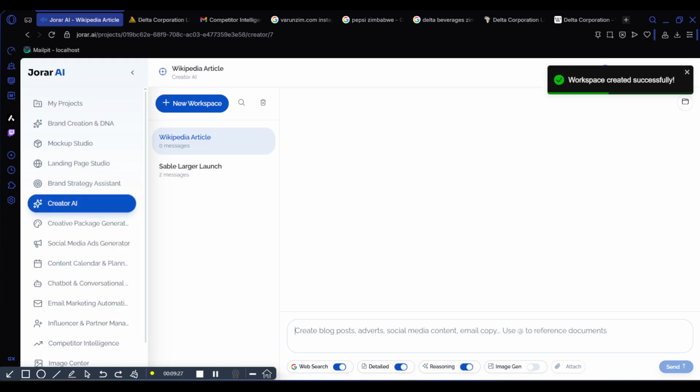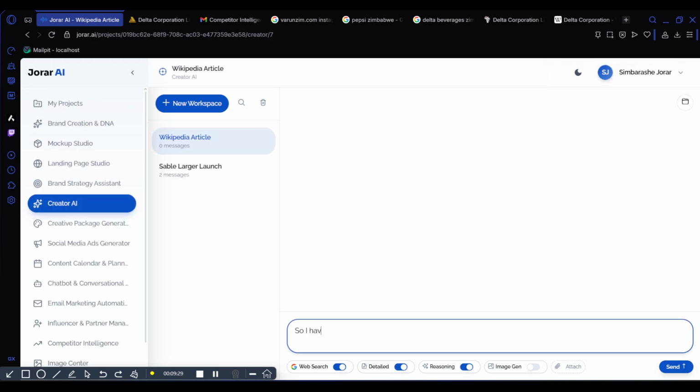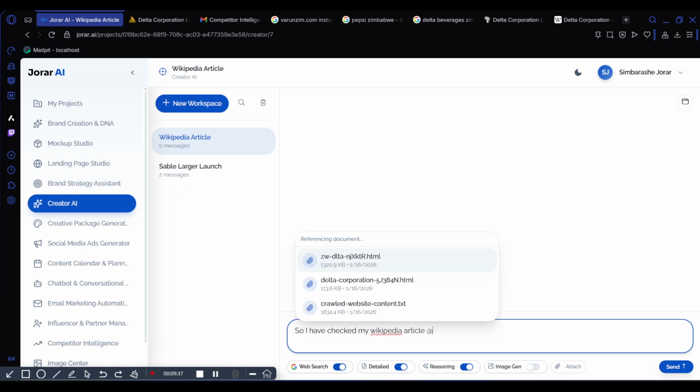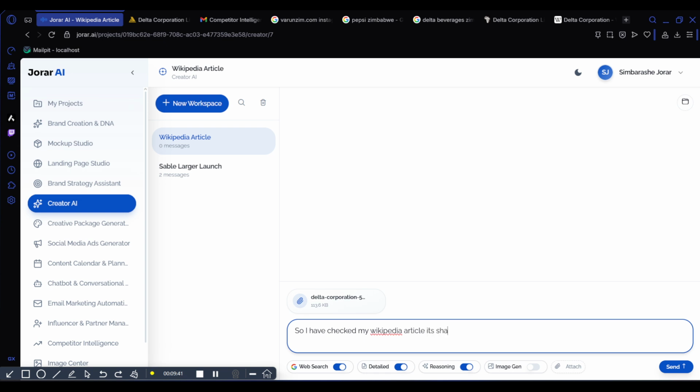I've checked my Wikipedia article, I think it's Delta Corporation here. Exactly. It's shallow and doesn't reflect what we do. May you please generate an actual fact-checked article on this.